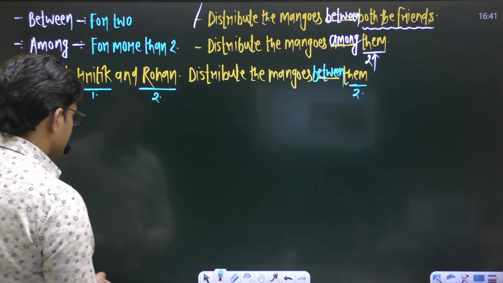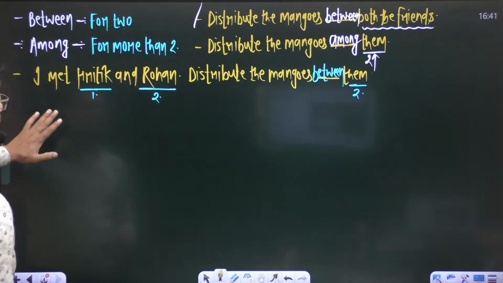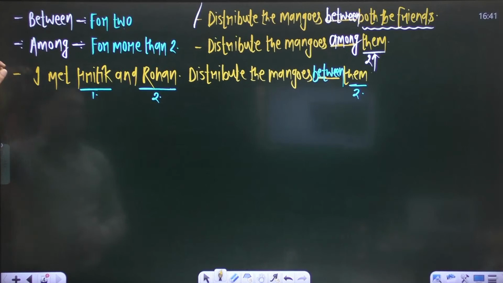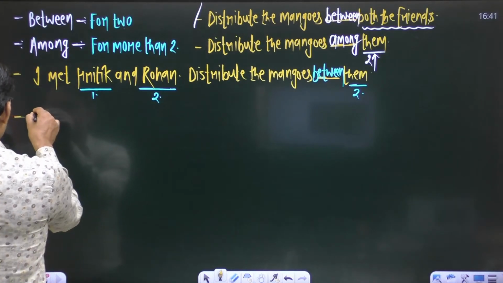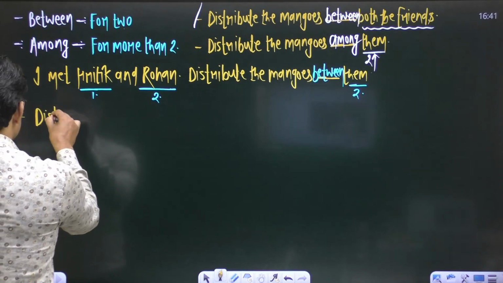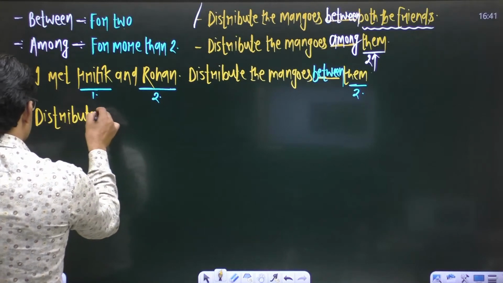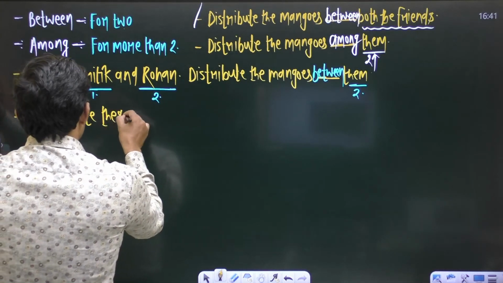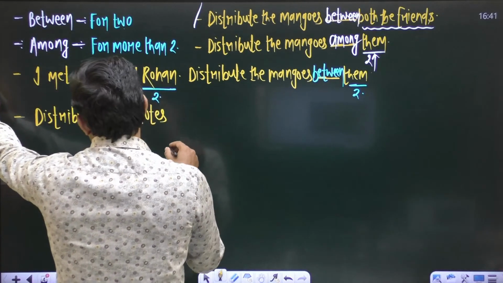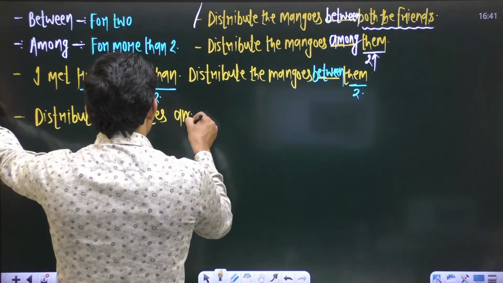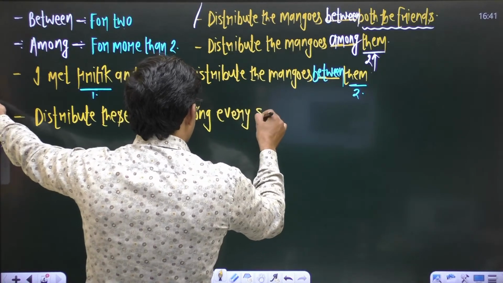So let us move to the next sentence, and this is the most important one, which we will discuss now. And the sentence is, if I say, distribute these notes among every students.